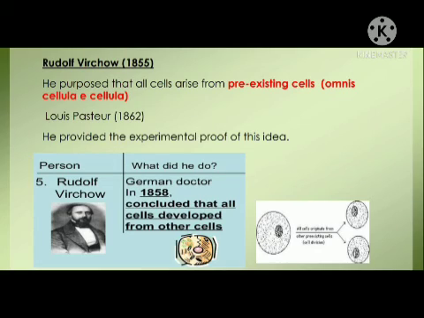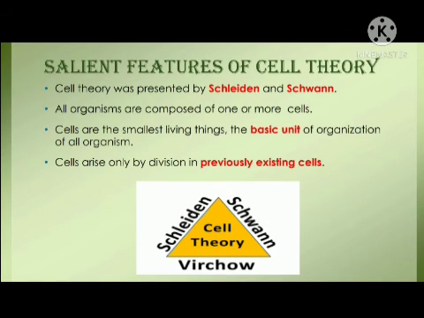So in the last slide, I am going to tell you about the salient features of cell theory. Cell theory was presented by Schleiden and Schwann. All organisms are composed of one or more cells. Cells are the smallest living things, the basic unit of organization of all organisms. Cells arise only by the division of previously existing cells.